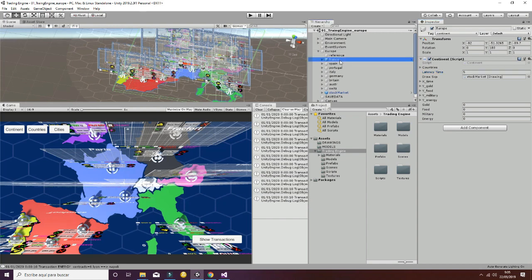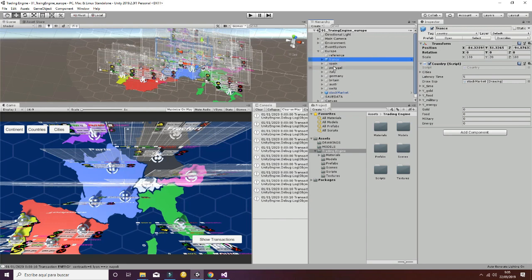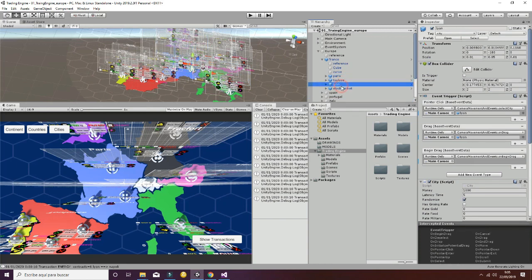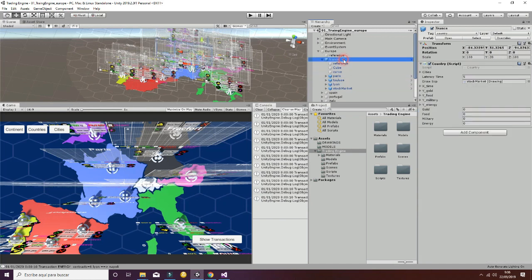Then inside Europe we have the different countries. Each of them contains a country script, which has a similar structure to the continent. As you can see here, it has cities inside, in this case, and then the latency time. So it's like a hierarchy that is established from the continent, then goes to the country, and then to the city. Inside France, for example, we have Paris, Toulouse, and Lyon. So we have 3 cities inside this France country.